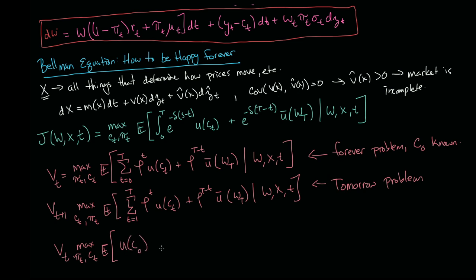The utility of c_0, and then we add to that everything else. We add to that the tomorrow problem, the V_(t+1), conditional on our w, x, t. And so this is going to give us the intuition. This is now a solvable problem. We've gone from this forever problem that's quite daunting, and we've turned it into a very simple problem with just two parts that we know how to solve in theory. So we can do the same thing in continuous time.